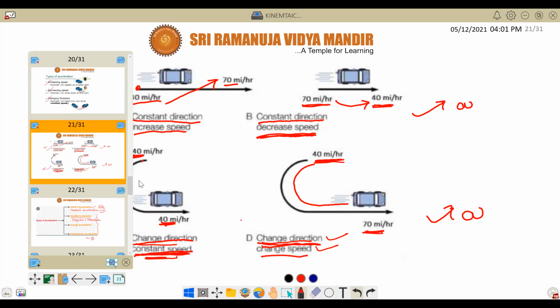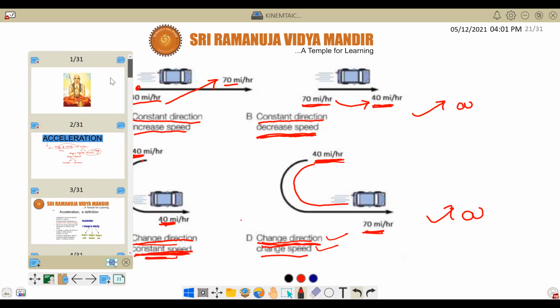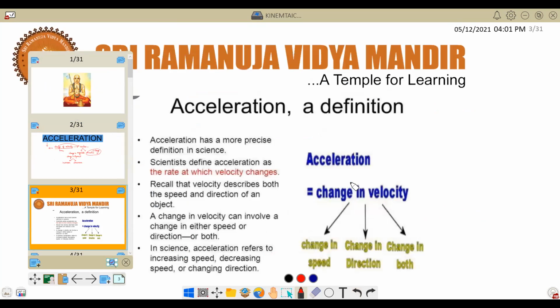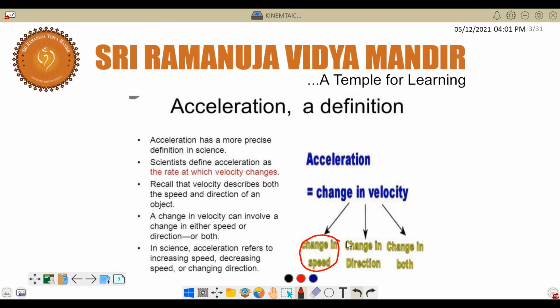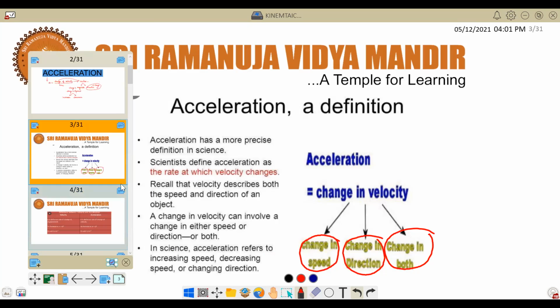That means now you have understood the first slide, Nana. Yes, sir. Understood, sir. When will a body have acceleration? Whenever there is a change in velocity, which means change in speed, or change in direction, or change in both. Correct. This is the best example.